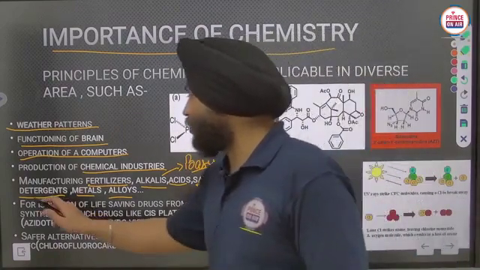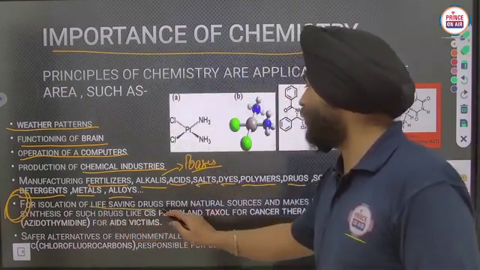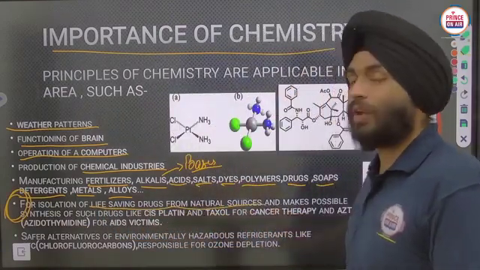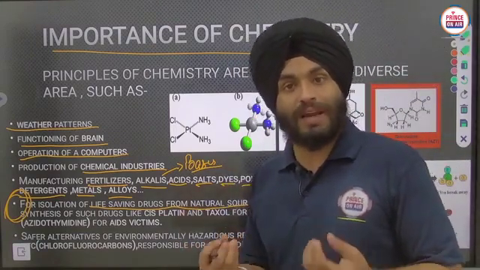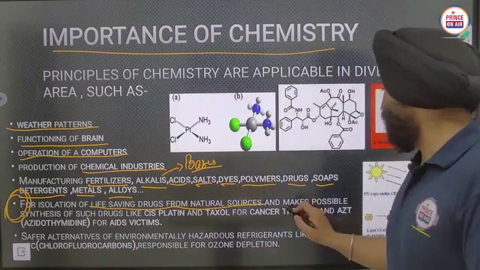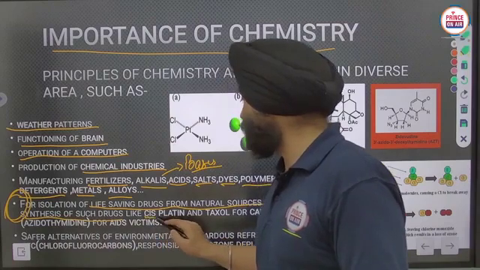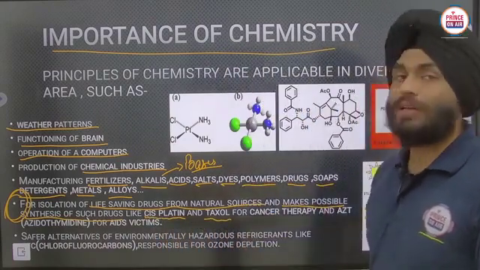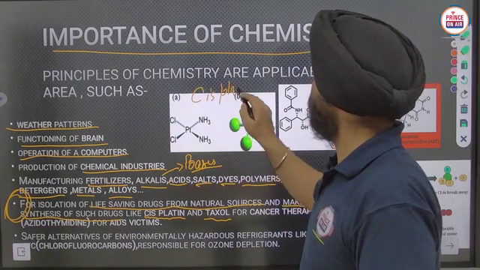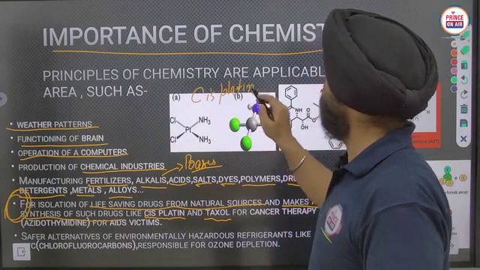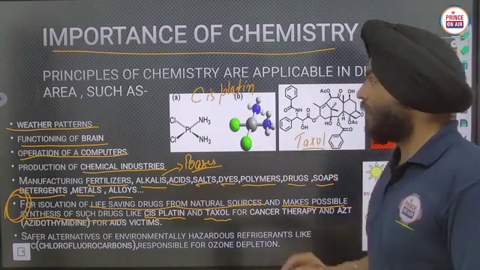Now the most important point here is the isolation of life saving drugs from natural sources. From natural sources we are making so many types of medicines. Life saving drugs means medicines here, and chemistry makes possible the synthesis of drugs like cisplatin and Taxol. Clear?